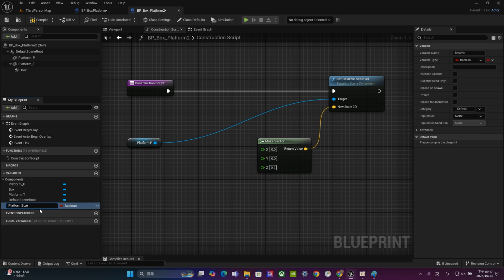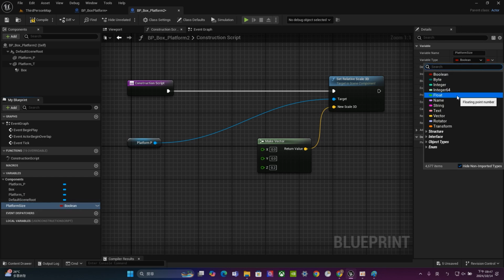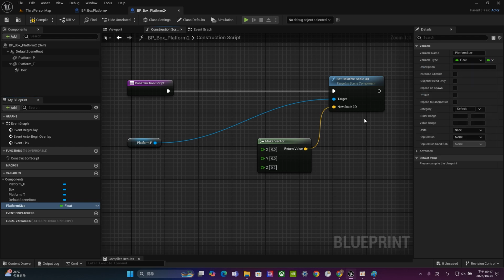platform size. And right now, the type of this variable is Boolean. That's not what I want. So we have to turn this one into float or integer. Both of them can work, okay? So let's choose float. And remember, you have to save and compile first, so it will show up. So now we will have the platform size. Let's put it here. Drag and choose get platform size.